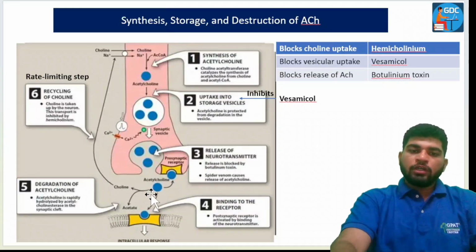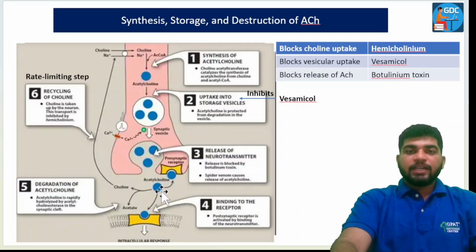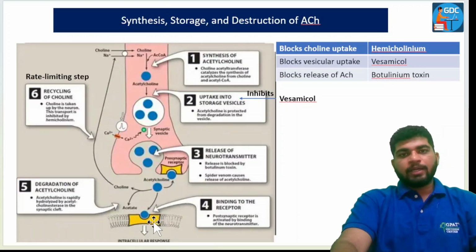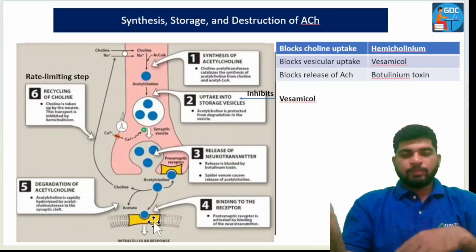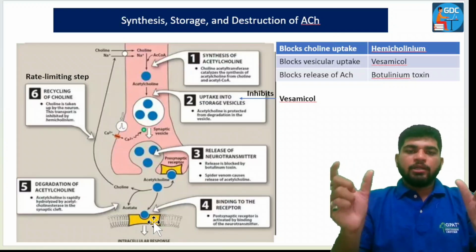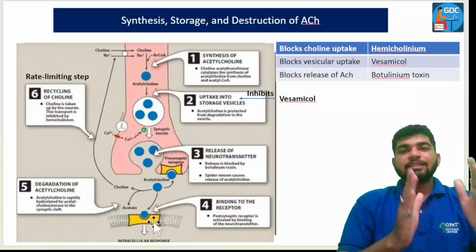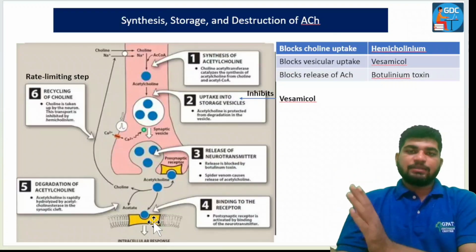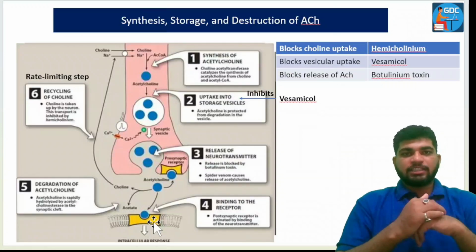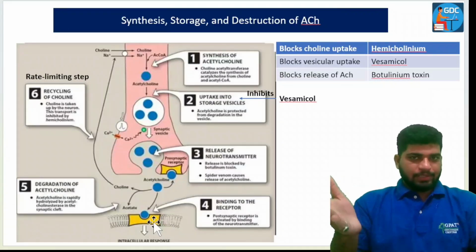But if it does not decompose or hydrolyze into the choline and acetate part, what will it do? It will bind onto the receptor, either the nicotinic receptor or the muscarinic receptor. Afterwards, whenever they bind to the muscarinic or nicotinic receptor, these receptors have their own pharmacological actions downstream. Those pharmacological actions we will learn in the next slides.